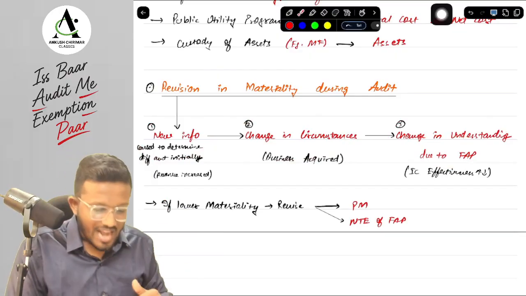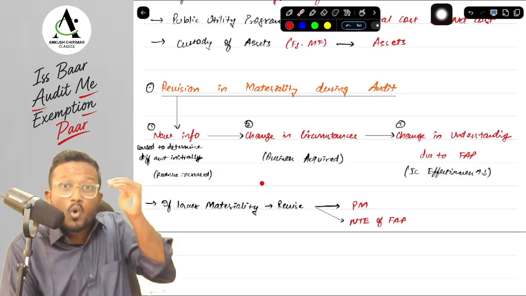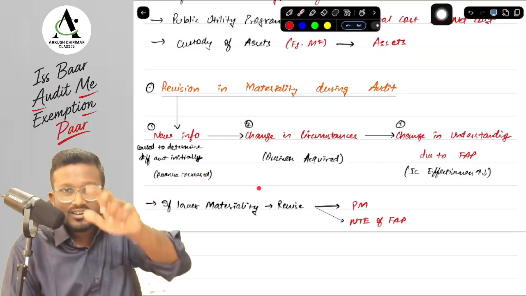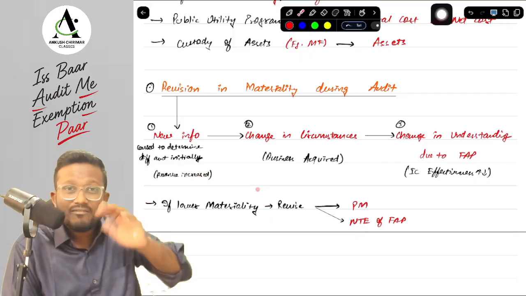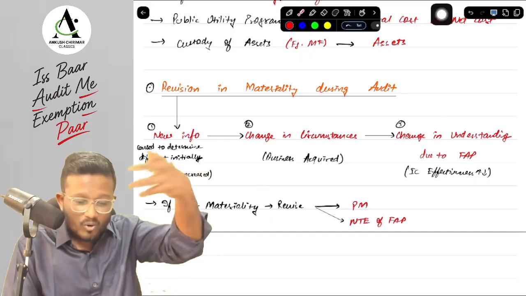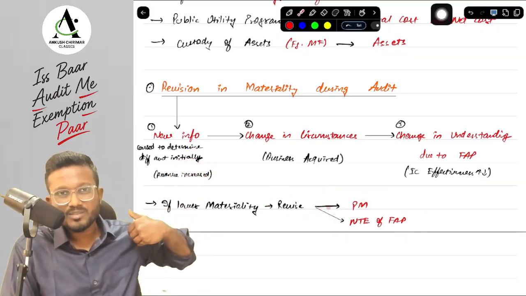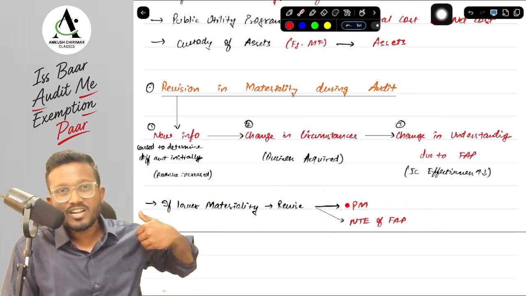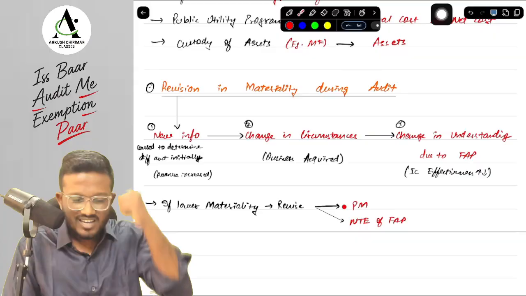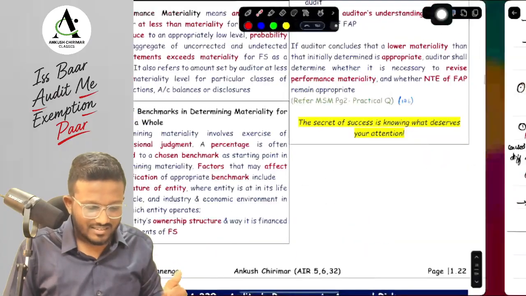Okay? Yes, sir. Now, if in this particular case I have to lower my materiality, then it is more of a concern to me, because if I am lowering my materiality, I will have to check more things. For checking more things, I may need to revise the performance materiality as well, because I will have to reduce my performance materiality too, and I may need to revise the NT of FAB because I will need to perform more procedures. Okay, yes sir, this was the thing. Let's discuss it from the concept book.